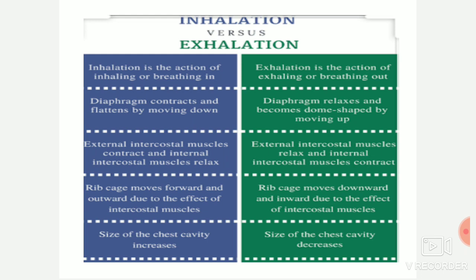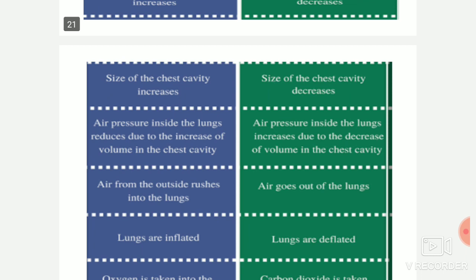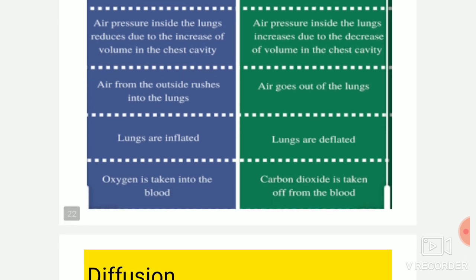The size of the chest cavity increases. Here the size of the chest cavity decreases. Air pressure inside the lungs reduces due to the increase of volume in the chest cavity, but in exhalation the air pressure inside the lungs increases due to the decrease of volume in the chest cavity. Air from the outside rushes into the lungs.